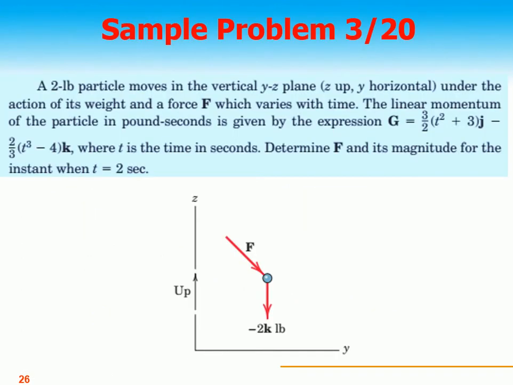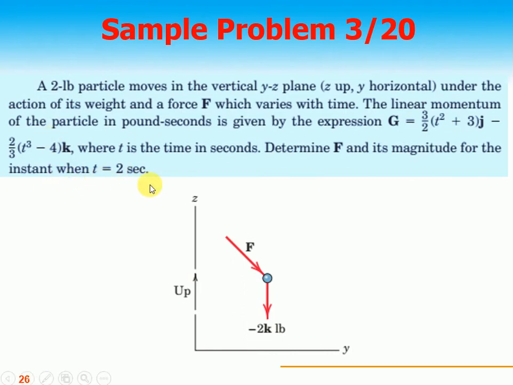Sample problem 3-2. A 2 pound particle moves in the vertical YZ plane. This is Z, this is Y: Z up and Y horizontal, of course, under the action of the weight and the force F, which varies with time. The linear momentum of the particle in pound-seconds is given by the expression G equals 3 by 2 t square plus 3 j minus 2 by 3 t cube minus 4 k, where t is the time in seconds. Determine the force F and its magnitude for the instant when t is equal to 2 seconds.